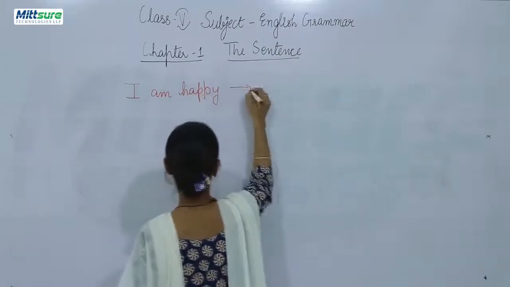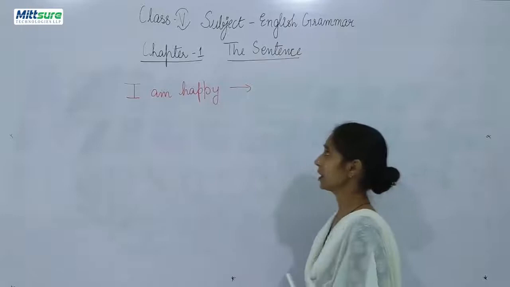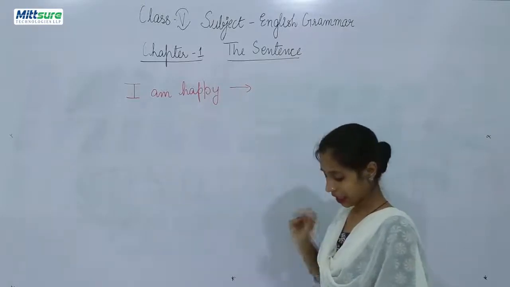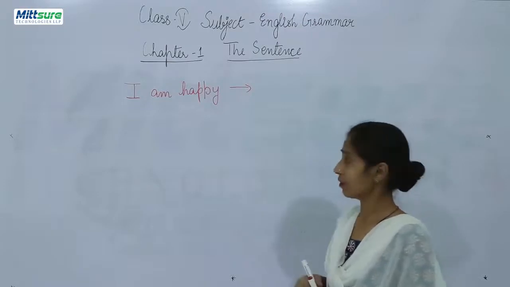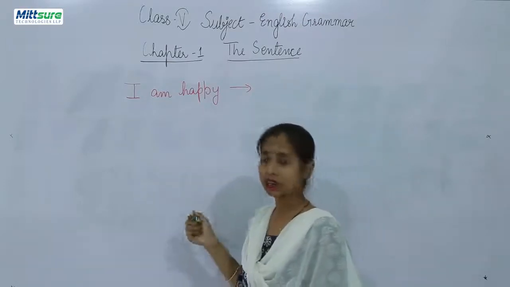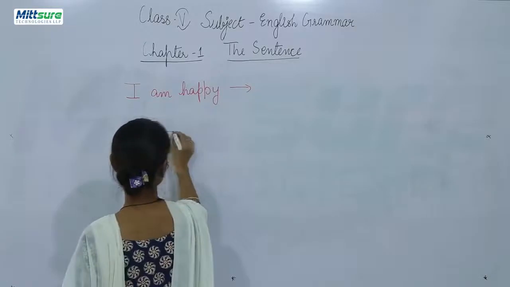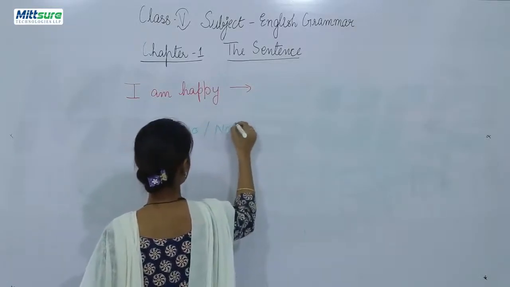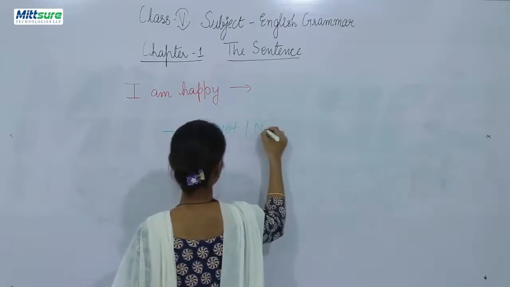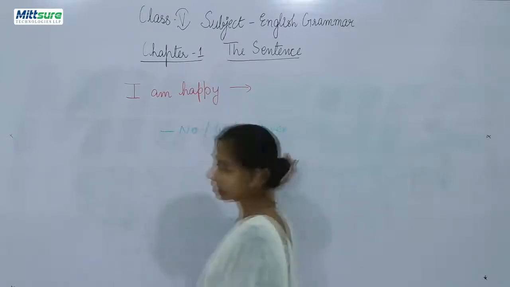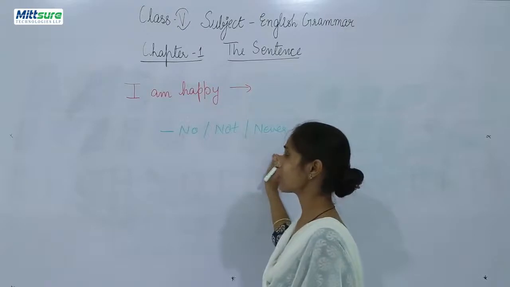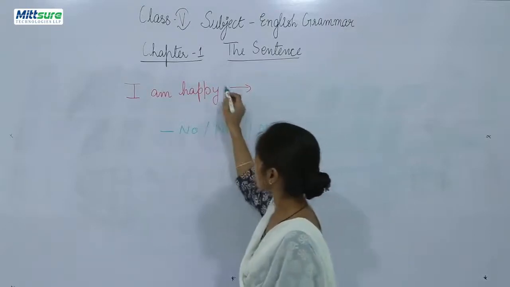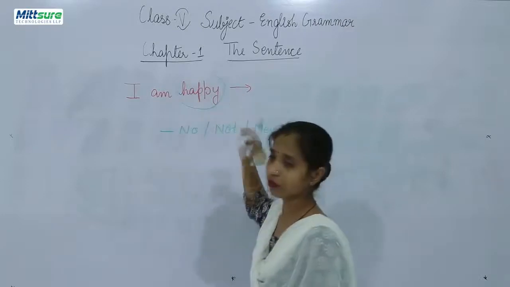Now how will you convert this positive sentence into a negative sentence? Now there are two ways. First, you can add the negative words, that is no, not or never. You can add these words, or you can just mention the opposite of happy.